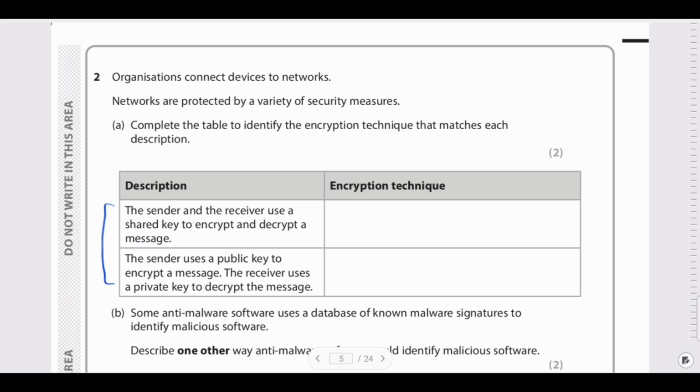So there will be just one key that is used for encryption as well as decryption. The next one is: the sender uses a public key to encrypt a message and the receiver uses the private key. Whenever two keys come into the picture, you just understand that it is asymmetric encryption.